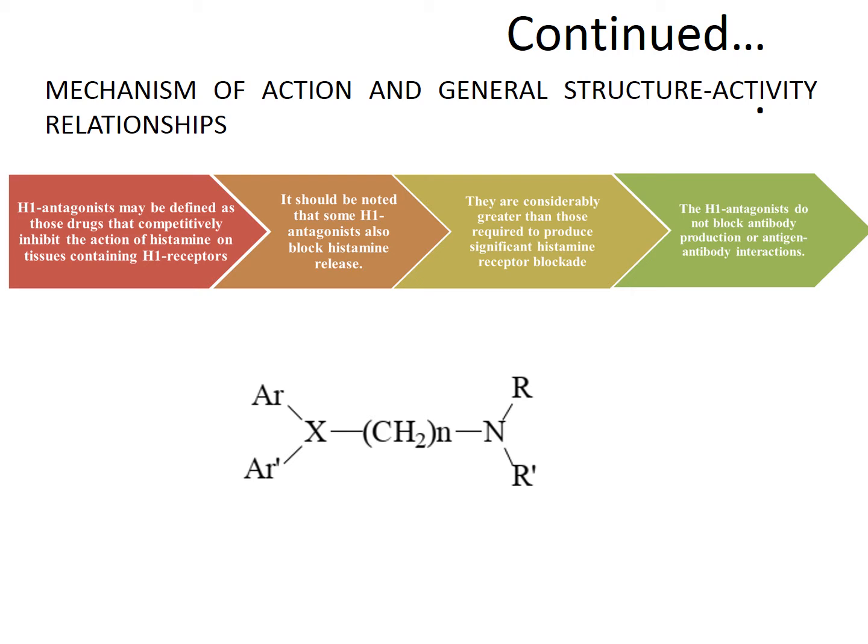Fine. The H1 antagonists do not block antibody production or antigen-antibody interaction. This is the general mechanism of action of H1 antagonists. Now we will do their classification. Once we know the classification, we will see that the mechanism of action of the different classes varies from each other. Fine. And next is the general structure. This one is the general structure of H1 antagonists.